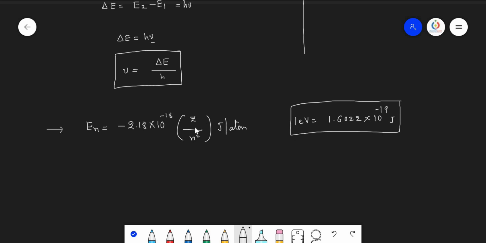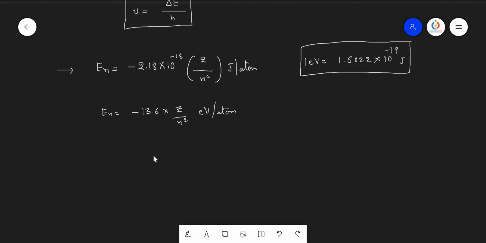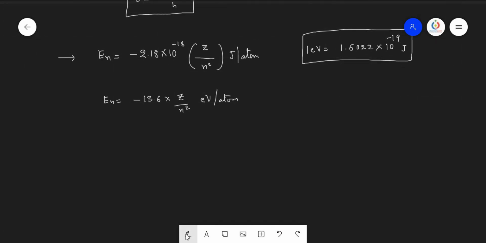So if you divide this value, because these many joules equal 1 electron volt, then these many joules equal how many electron volts? If you do the cross multiplication, we get the energy of the electron in electron volt also. That value equals minus 13.6 into Z by n square electron volt per atom. So here the energy of the electron we are getting in electron volt per atom.